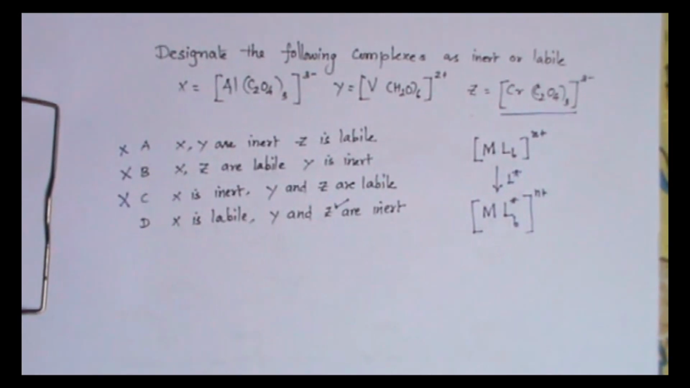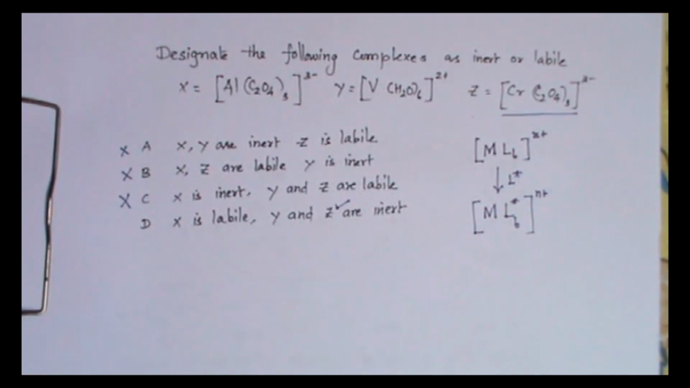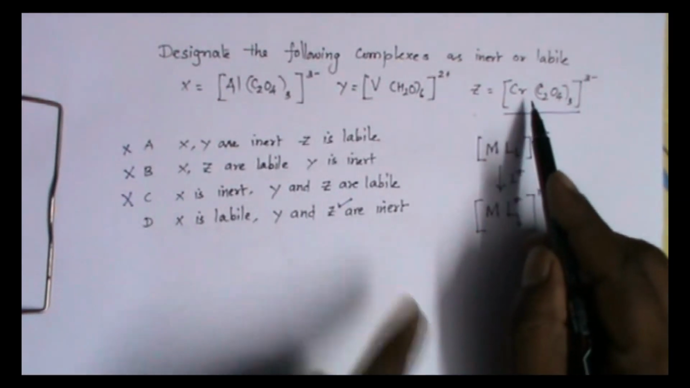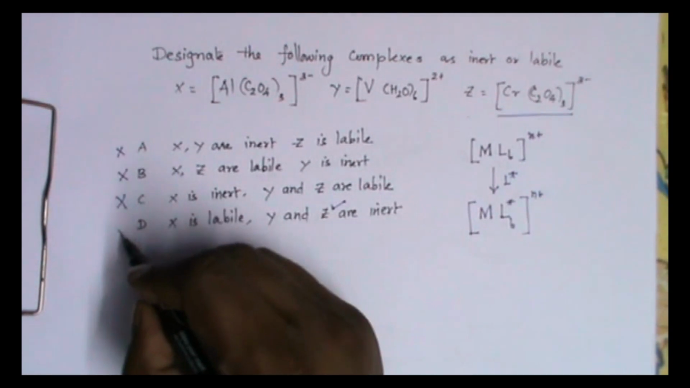What about Y? Y and X are moderately inert. They are not highly labile, at the same time they are not inert either. But based on this particular observation, I choose this as the answer.